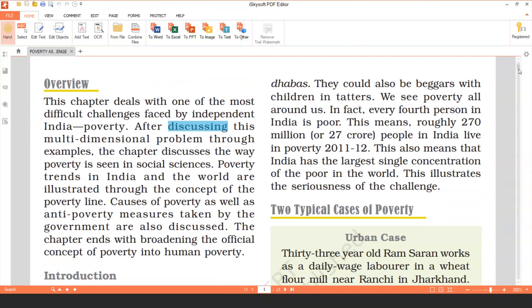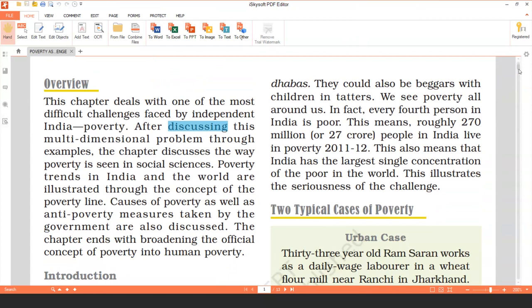We also see some children and other people, even the elders, who are beggars with children in tatters. Small children don't even have clothes to wear. They are barefoot. Such children you also see many times near the signals. So we see lots of poverty all around us.